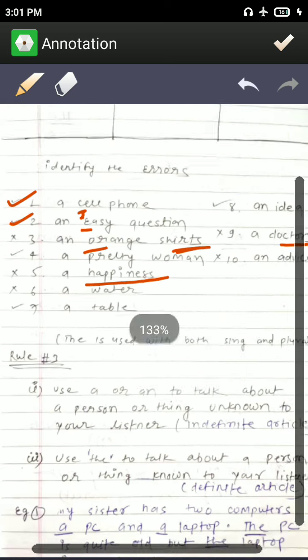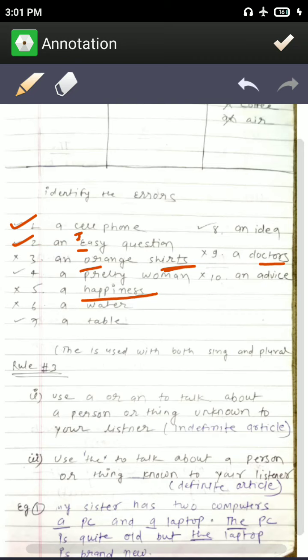When your listener doesn't know about the thing you are introducing, when you are saying something for the first time, then use a or an. But when your listener already knows which thing you are talking about, then you can use the. For example, my sister has two computers, a PC and a laptop.